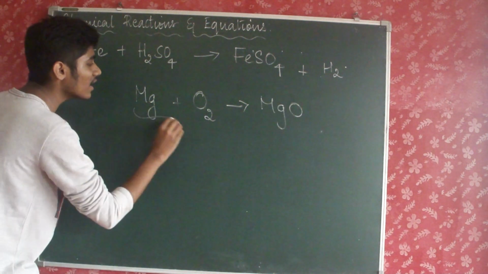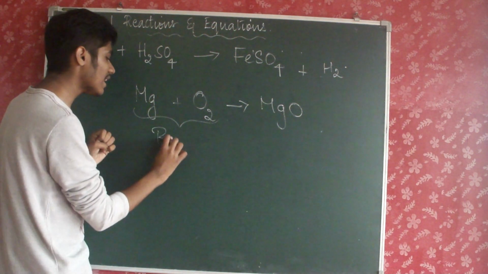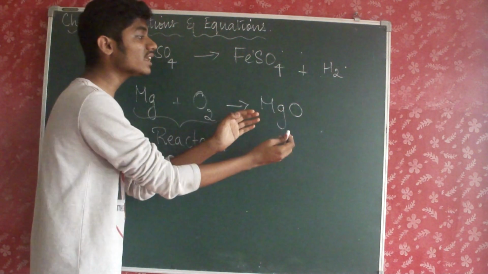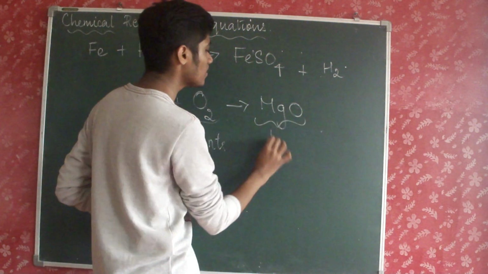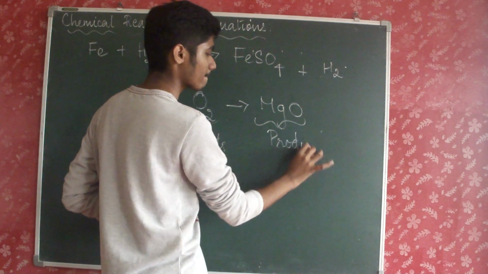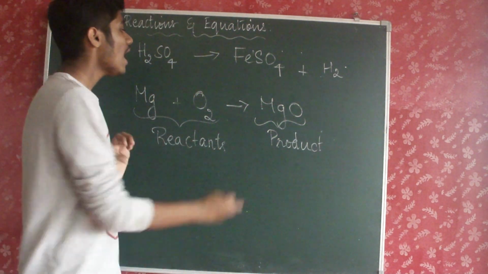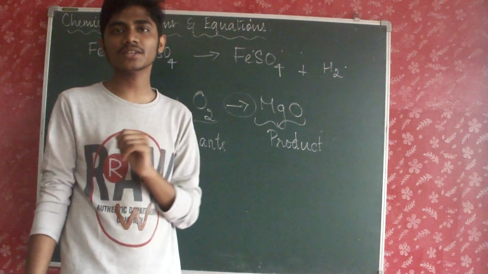This part, the substances which react together, are known as reactants. And the new product which is formed because of the reaction is known as products. Got that? So reactants and products. And then there is an arrow mark which shows in which direction the reaction proceeds.